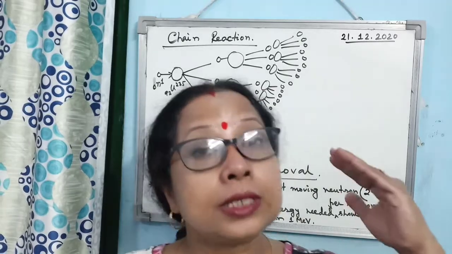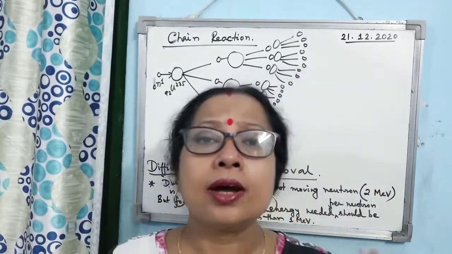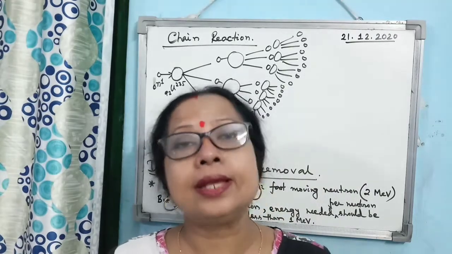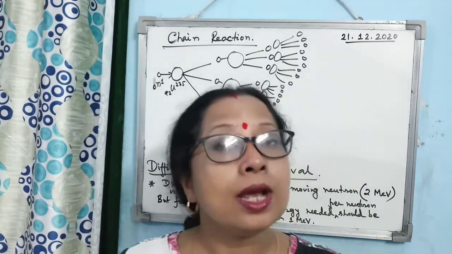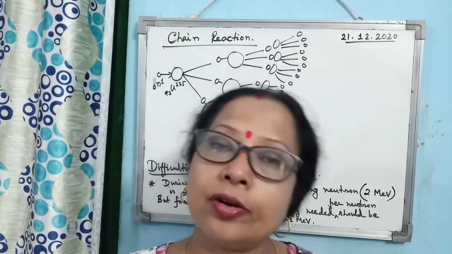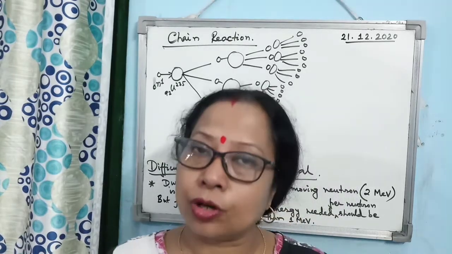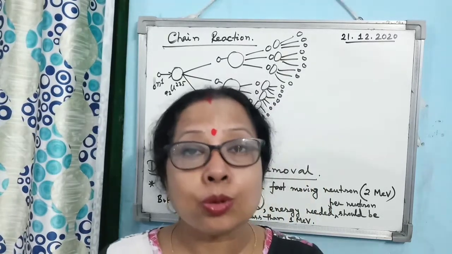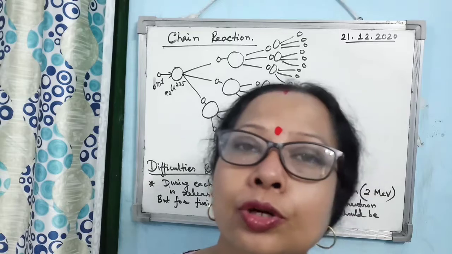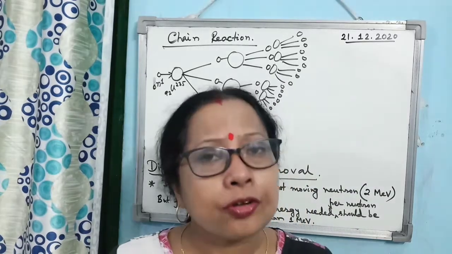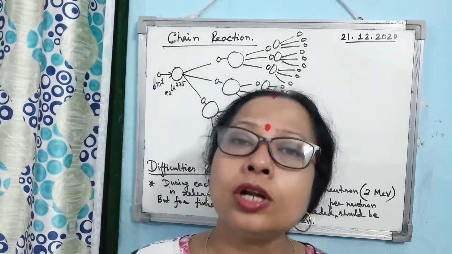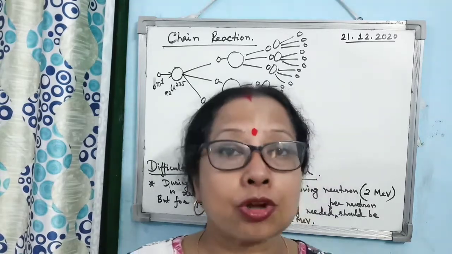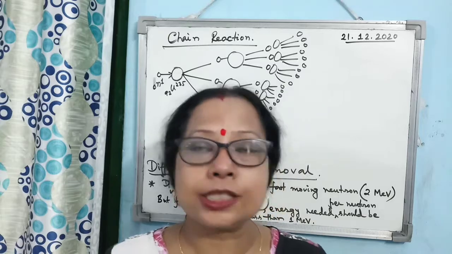If you want to write pointwise the first difficulty in continuing the chain reaction: during the nuclear fission reaction, the neutron released has 2 mega electron volt energy. So the energy should be reduced below 1 mega electron volt. And if the energy is not reduced below 1 mega electron volt, then the next set of reaction will not start, will not be continued.